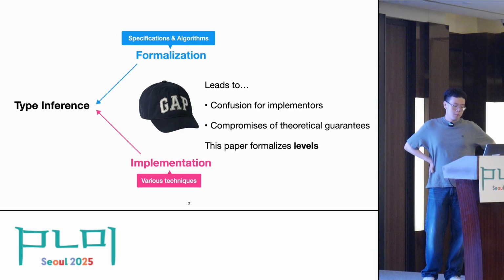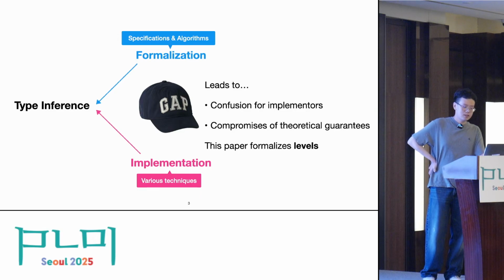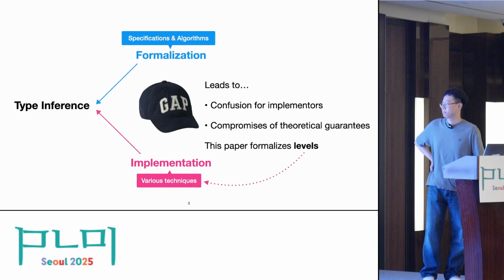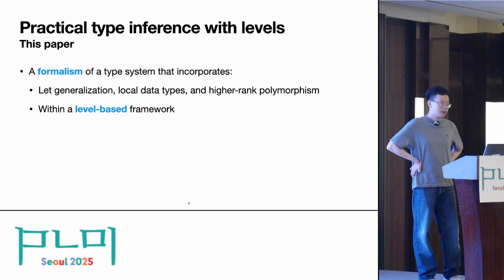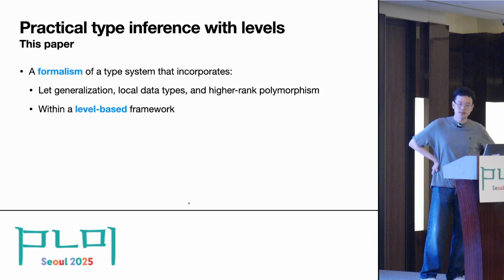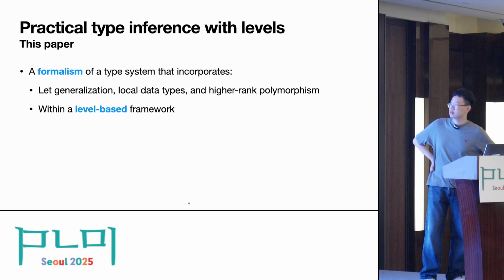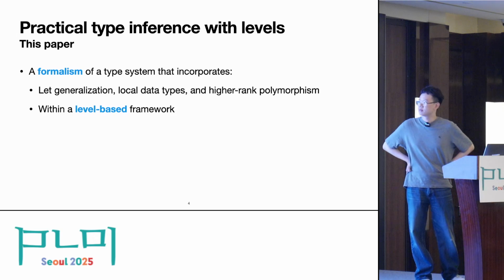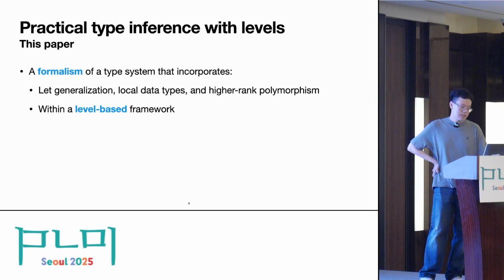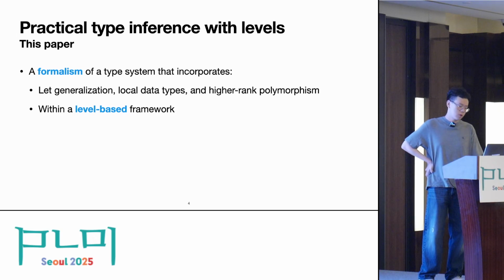In this paper, we focused on formalizing one such important implementation technique called levels, to bring the theory and practice of type inference closer. We contribute a formalism of a type system that incorporates the following language features: let generalization, local data types, and higher-rank polymorphism. They are all within a level-based type system framework.